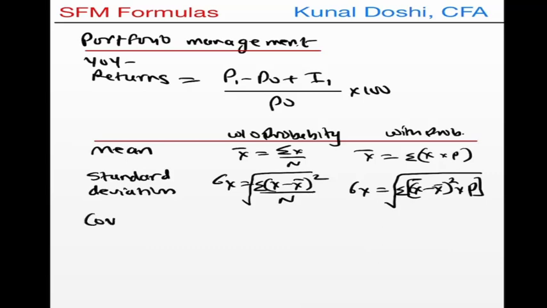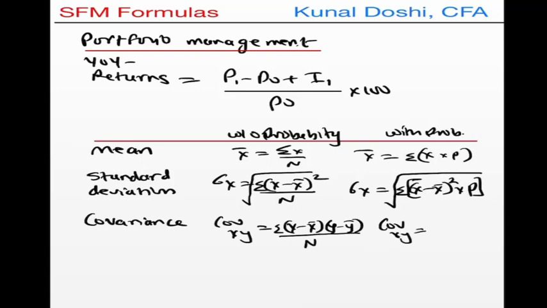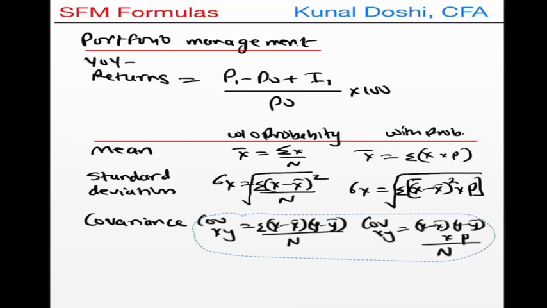When you have a portfolio, you also take the joint risk, which is called the covariance. For covariance between two stocks, let's say x and y, the formula is x minus x bar, y minus y bar. We do the summation of this product divided by n. Same way with probability, x minus x bar, y minus y bar, we multiply that with probability, and then we divide it by n. Remember, for covariance, we neither do the square nor do we do the square root.